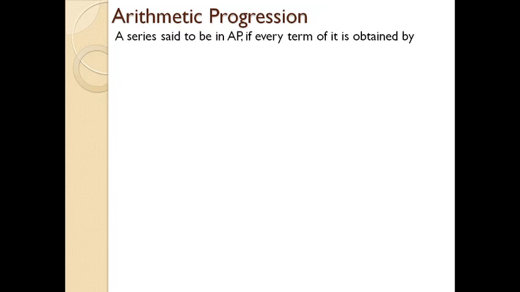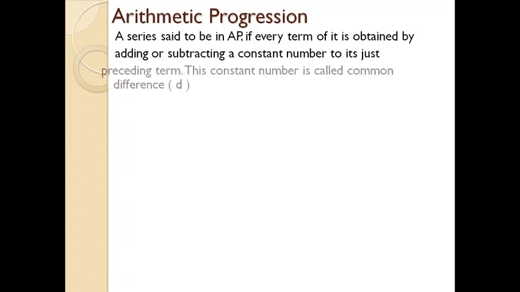Next, arithmetic progression. An arithmetic progression, otherwise known as AP, is a sequence in which every term is obtained by adding or subtracting a constant number to its just preceding term.